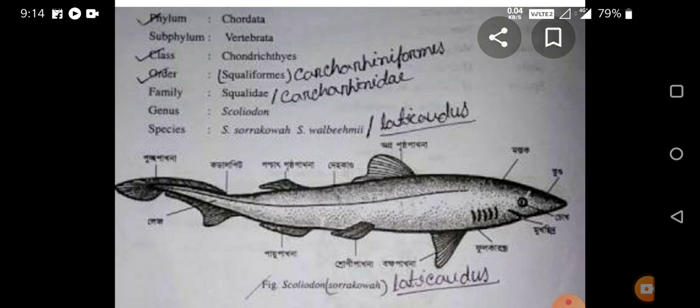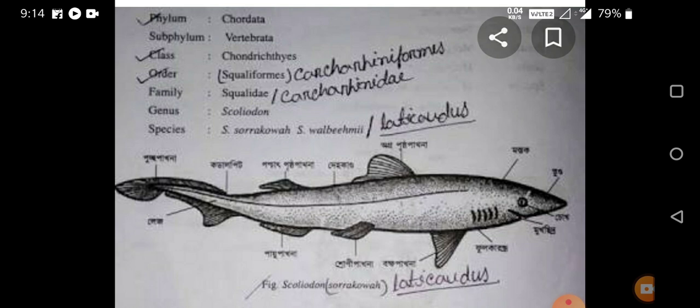Scoliodon is a fast swimmer. The body is perfectly streamlined without projections, fertilization is internal, and Scoliodon is a viviparous animal.